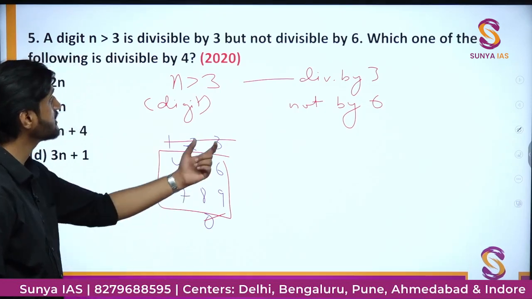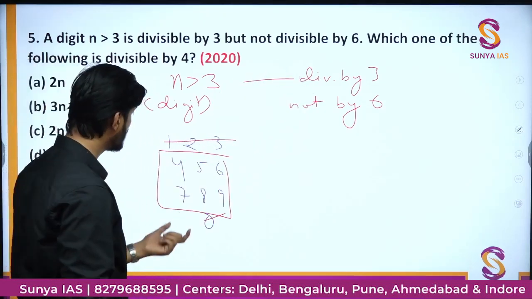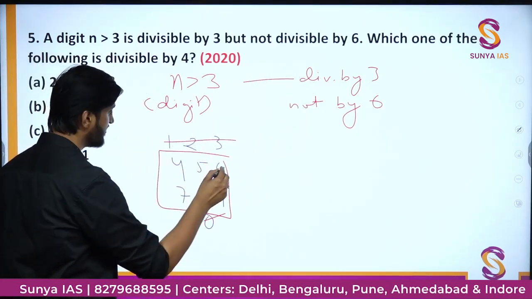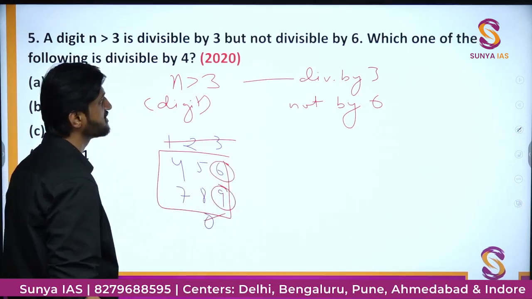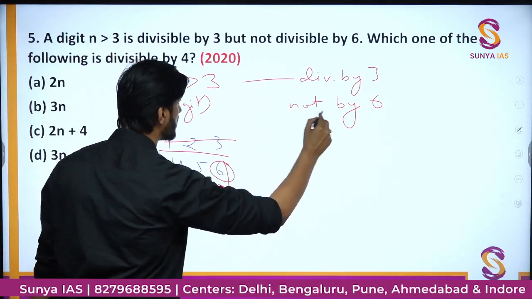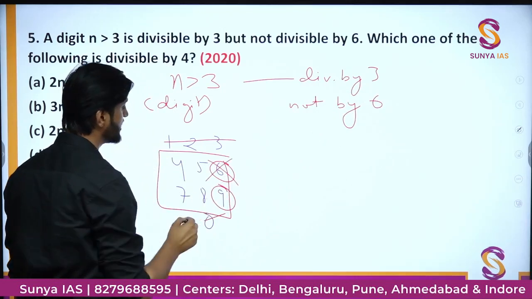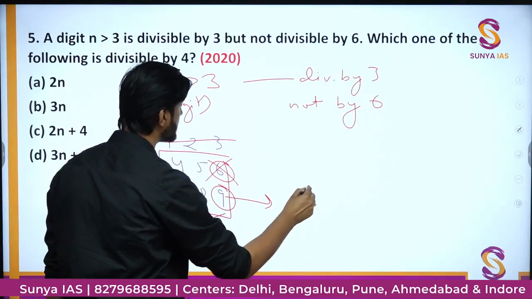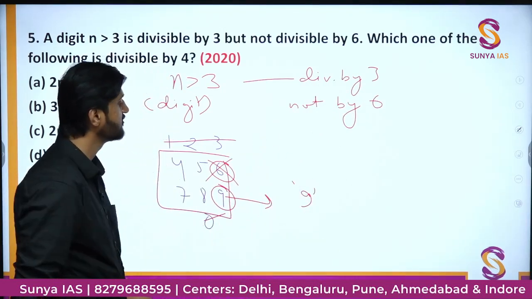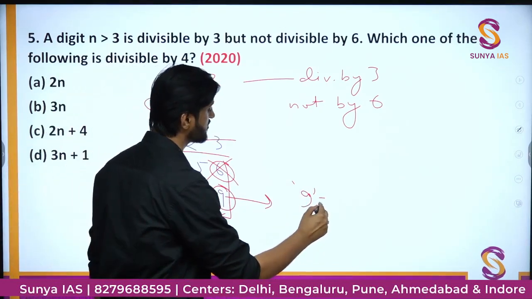Now it says it is divisible by 3. So out of all these 6 digits remaining, we have 6 and 9 which are divisible by 3. But it should not be divisible by 6. So 6 can be eliminated. We have only 9 as the only option for this value of n. So n is equal to 9 basically.